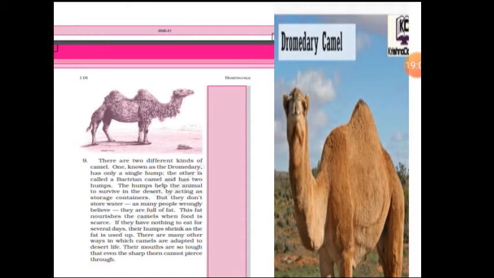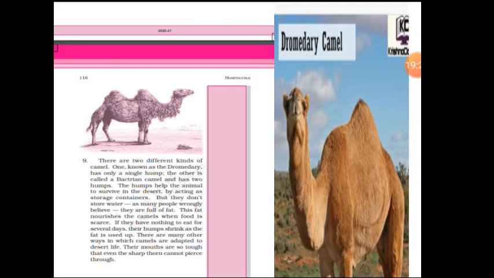In the image again you can see two humps. Two-hump camels are also there, and one-hump camels are also there. The humps help the animal to survive in the desert by acting as storage containers. So that hump is almost like a storage container for the camel. But they don't store water, as many people wrongly believe. They are full of fat.